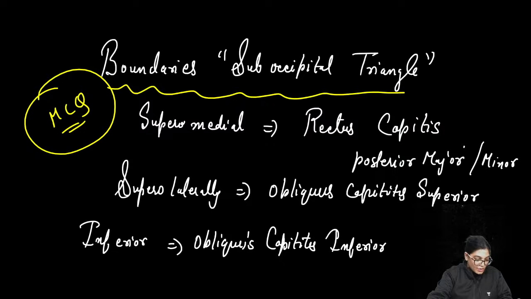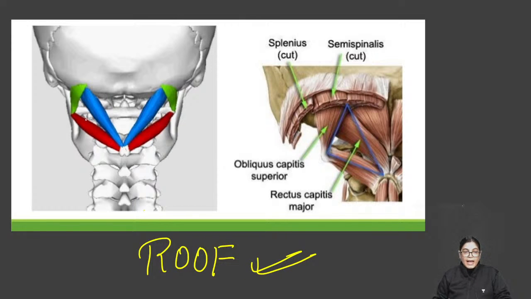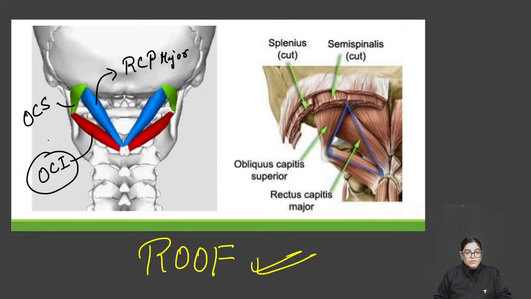Hello everyone. Now, moving on to the roof. The next point which I want to explain is the roof of the suboccipital triangle. As you can see in this diagram, we have already explained the boundaries of the suboccipital region. Here the same thing is shown with 3 colors. This muscle is rectus capitis posterior major, I am writing in short form. This is obliquus capitis superior muscle, and this is obliquus capitis inferior muscle, which is forming the boundary inferiorly. So, these boundaries we have already done.